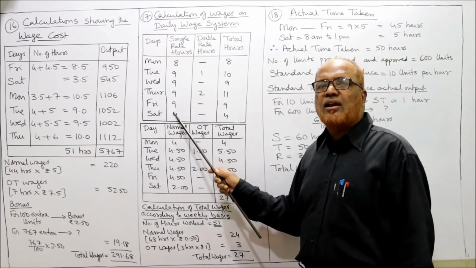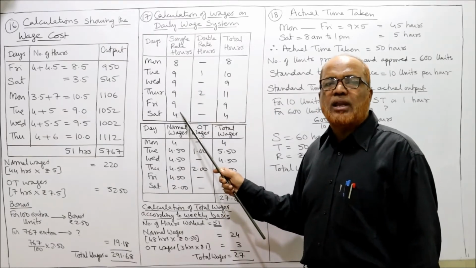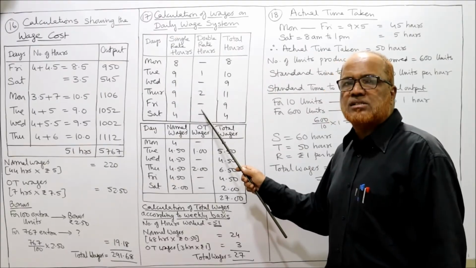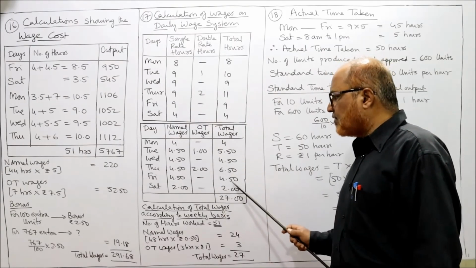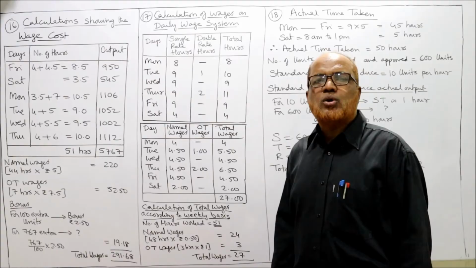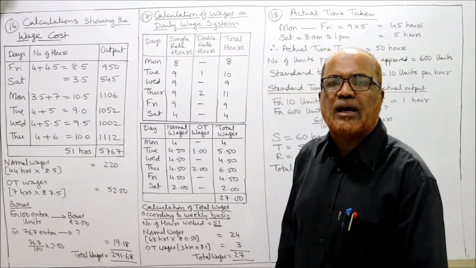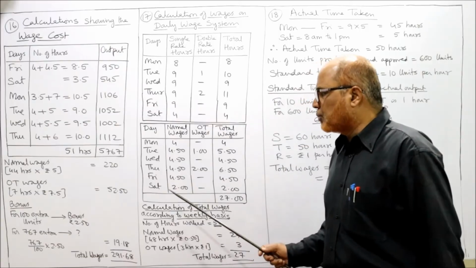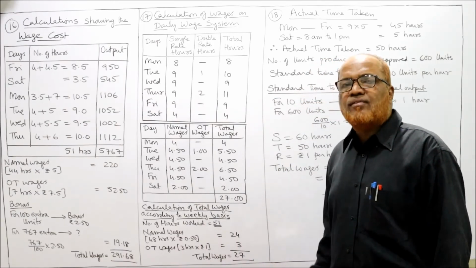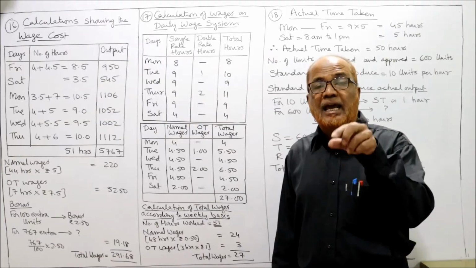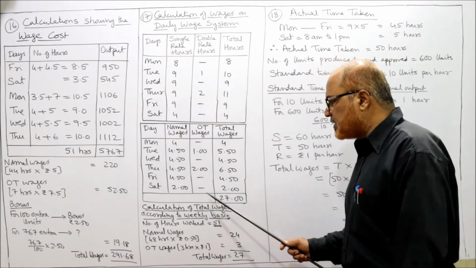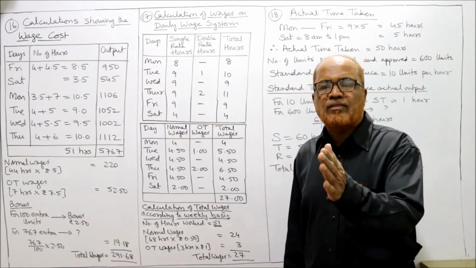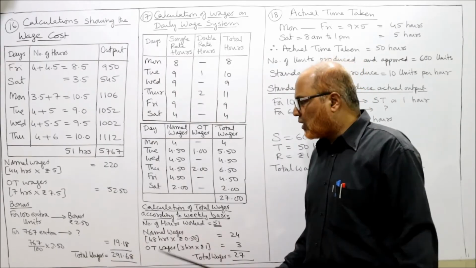Similarly, Friday, 9 hours single rate. So 9 into 0.5 is 4.5. There are no OT wages on Friday. Total wages are 4.5. Saturday he has worked only for 4 hours, no overtime. So 4 into 0.5 is 2 rupees. In this way we have calculated the wages according to the daily basis. So total wages according to the daily basis are 27 rupees. The first part we have completed. We have calculated total wages according to the daily basis.